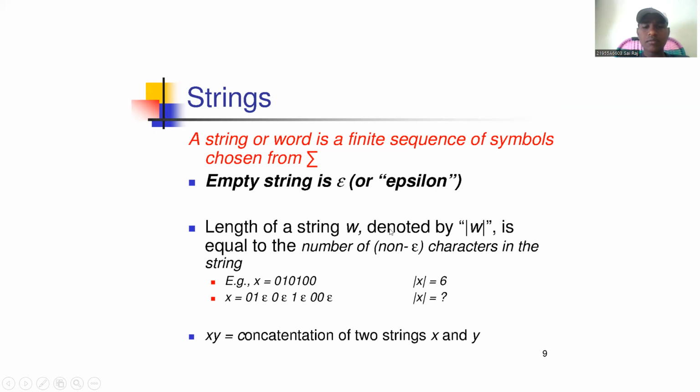The length of a string is equal to the number of non-epsilon characters in the string. xy is the concatenation of two strings x and y. For example, x equals 01 and y equals 10. The concatenation of x and y is 0110.